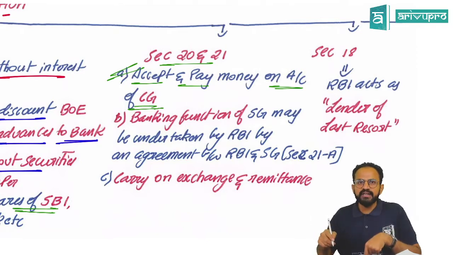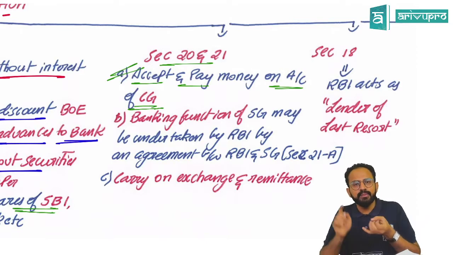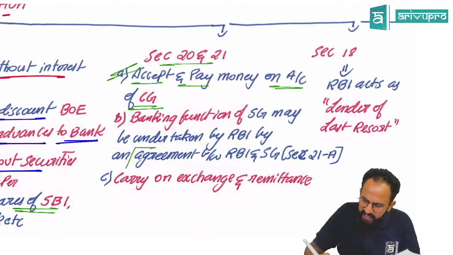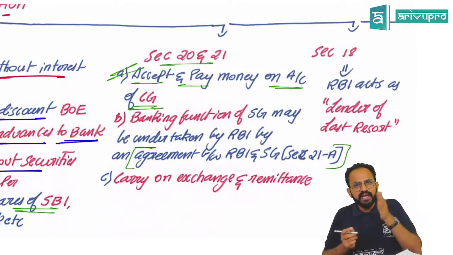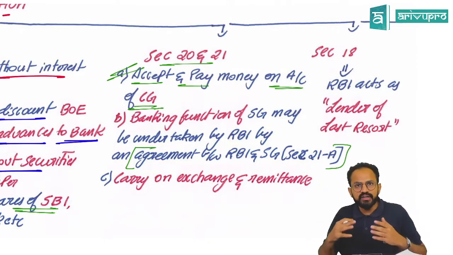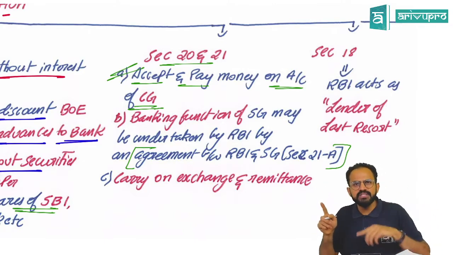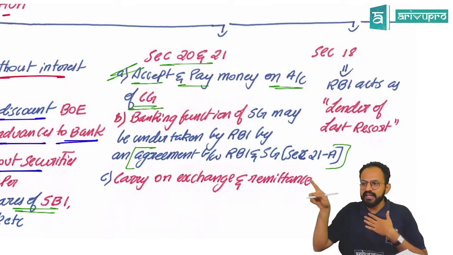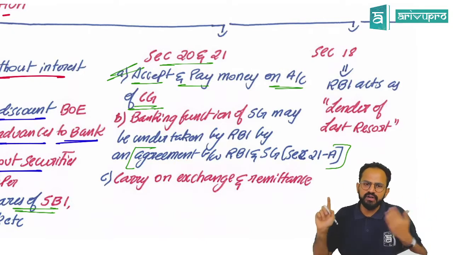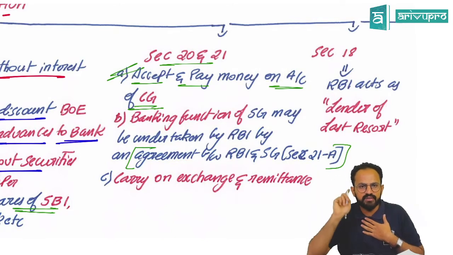Sir, what about state governments? Specifically, they are not covered, but if RBI should take care of even state governments' acceptance and payments of money, they need to enter into an agreement with RBI. Every state government should enter into an agreement with RBI. It is not covered by default, but if you want the state government's bank payments or acceptance to be covered, they need to enter into an agreement. Central government is covered by default. State government, you need to enter into an agreement with RBI to make sure your transactions are covered.